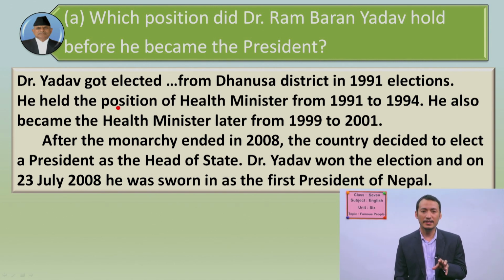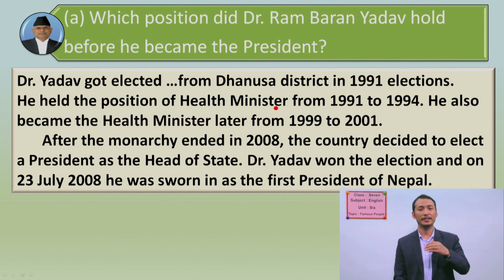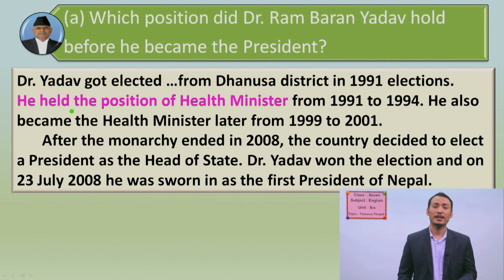Here you can see the position of health minister, right? Can you see this sentence? Can you read this sentence? Yes, he held the position of health minister. So this is definitely the answer. So let me check. Yes, he was the health minister before he became the president.